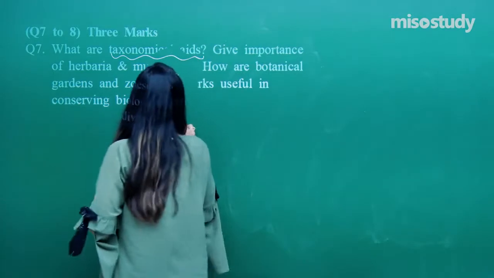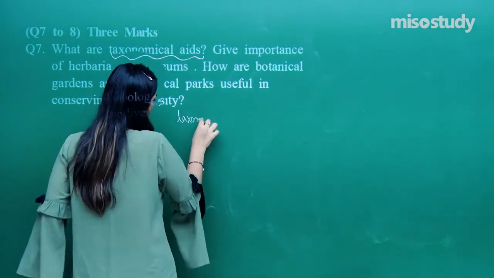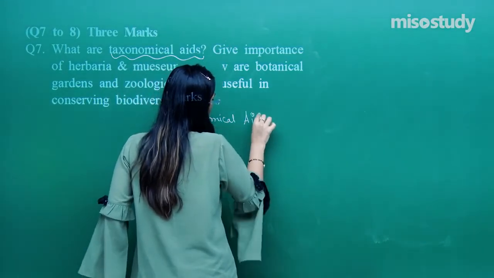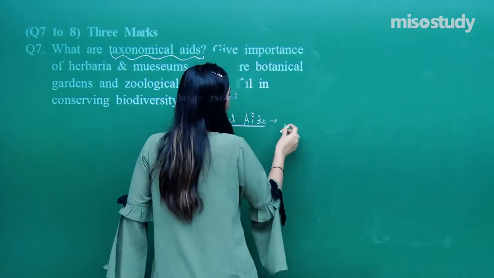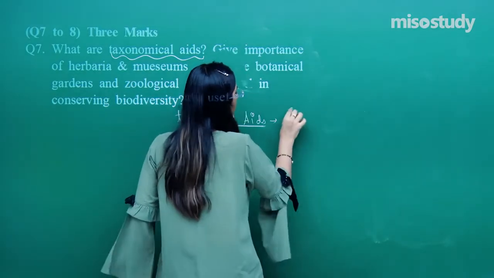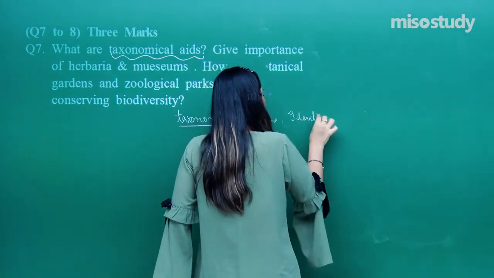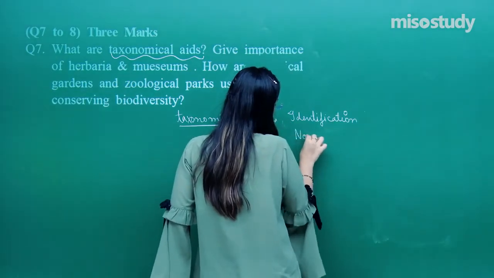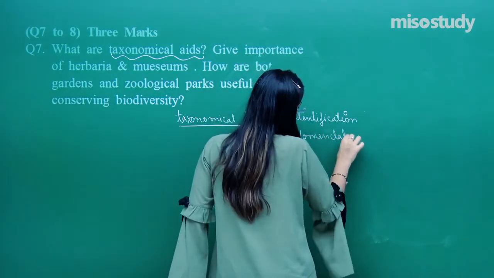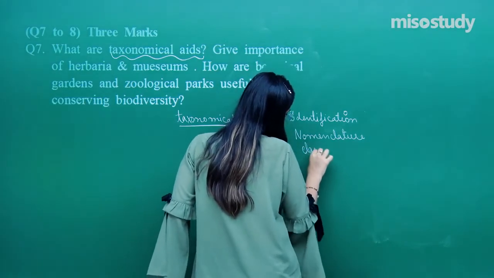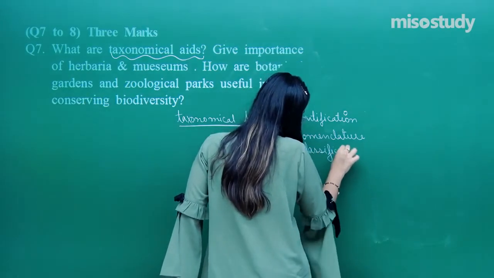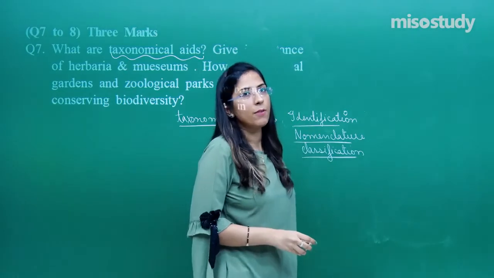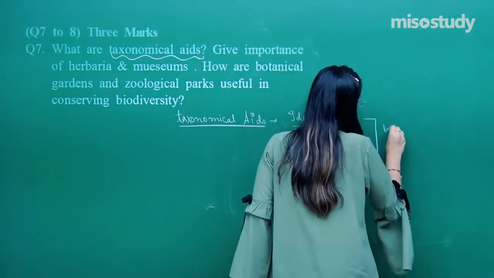Basically, these taxonomical aids help in identification, in nomenclature and classification of a species, with the help of certain reference organisms.